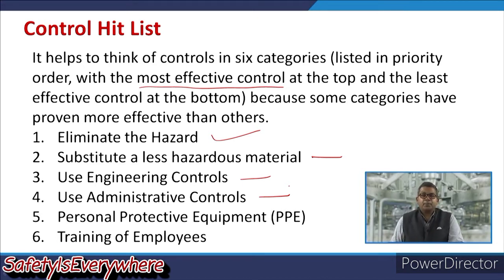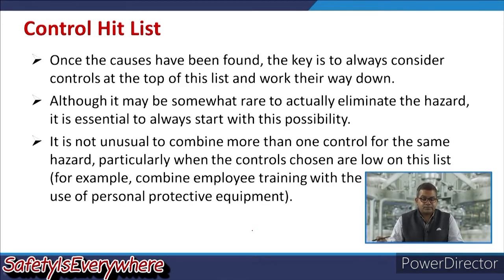Then use of personal protective equipment, PPE, and then the training of the employees. So, once the causes have been found, the key is to always consider the controls at the top of the list and work their way down. Sometimes it may be somewhat rare to actually eliminate the hazard. Now, it is essential to always start with this particular possibility.